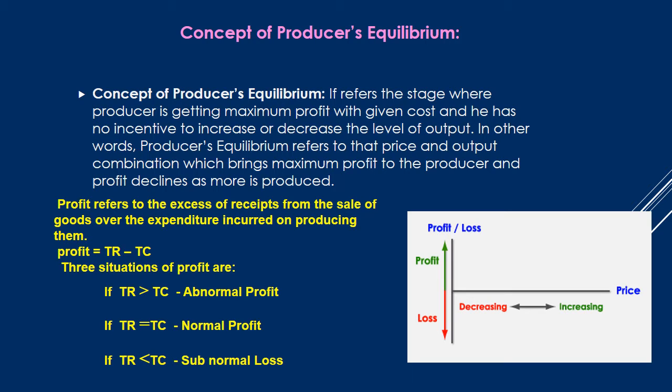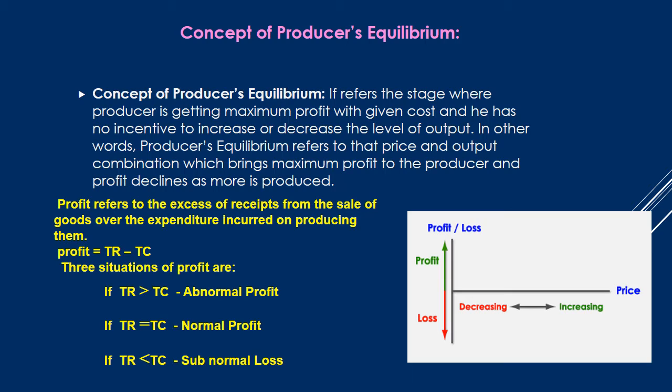The basic motive of every producer is to maximize his profit, for which he has to minimize his cost of production because he has limited resources and a limited market. The producer's behavior is driven by two contrasting economic factors.